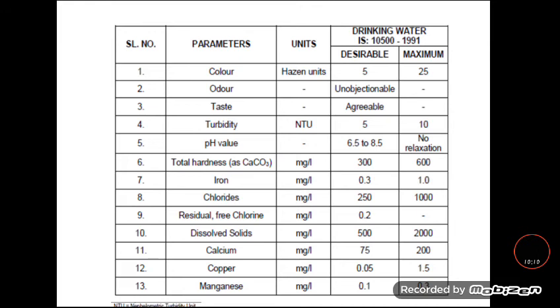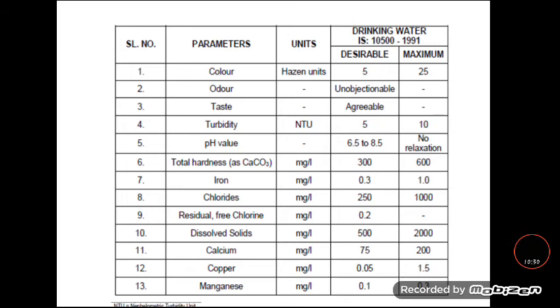Otherwise the desirable limit should be followed for those parameters. Here the color indicated in Hazen units, 5 is desirable, odor is unobjectionable and taste is agreeable. The turbidity is 5 NTU and a pH value of about 6.5 to 8.5.